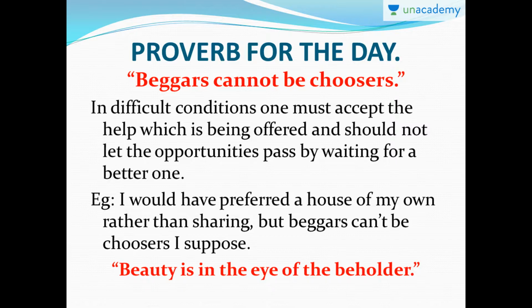For example, if you are in a situation where you need a job very badly and you get a job, but you say, no, this is not according to my wish, that is not according to my wish, and you let go of the opportunities every time they come by, you're going to end up with nothing at the end. So beggars cannot be choosers means that when you don't have anything in your hand, you don't have the right to choose. You'll have to take what comes your way. Okay, so that's the meaning of this proverb. In difficult conditions, one must accept the help which is being offered and should not let the opportunities pass by waiting for a better one.